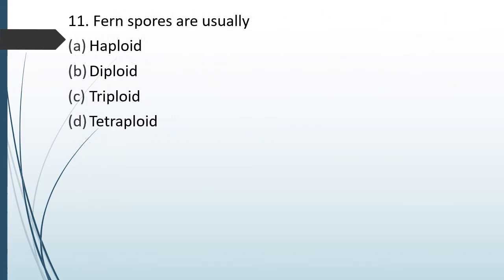Question number 54. Fern spores are usually option A, haploid, option B, diploid, option C, triploid or option D, tetraploid. Fern spores are usually. The correct answer is option A, it is haploid.